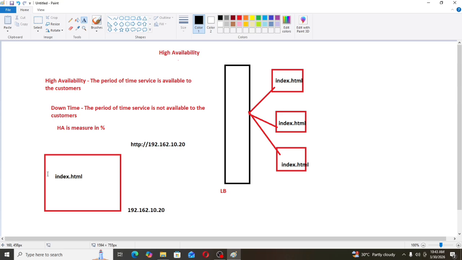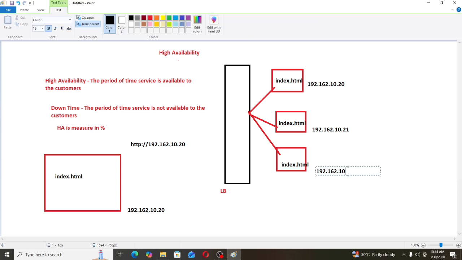Let's assume for this server, I have provided the IP address 192.162.10.20. Here also I have provided a different IP address, 192.162.10.21. Here also, 192.162.10.22.